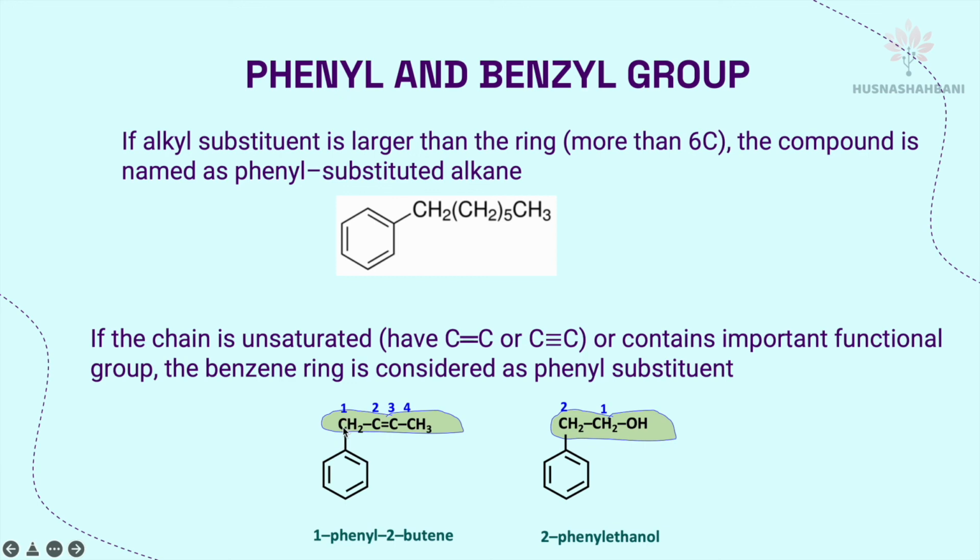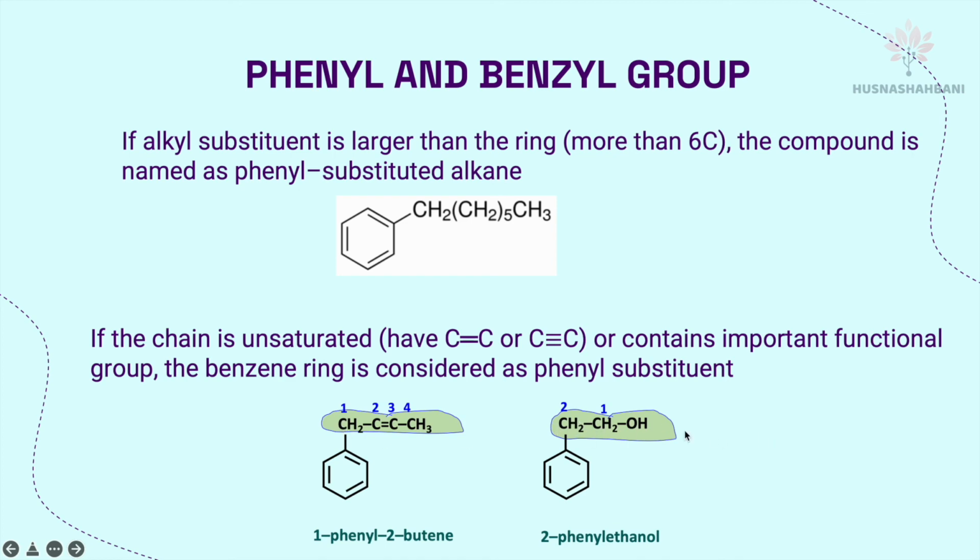So you have to count from the left, not from the right. If you count from the right, this carbon will be carbon number 2, but the phenyl position is at carbon 4. We don't want that. We want the lowest number. So this carbon has to be carbon number 1.